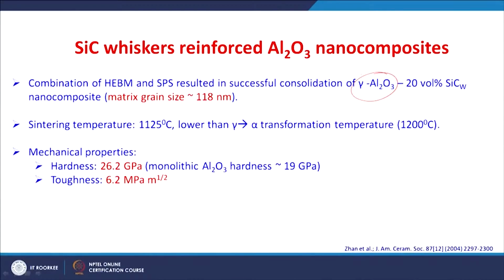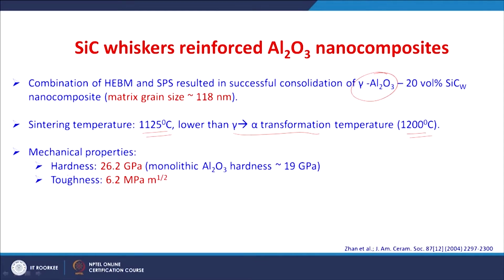Remember, the gamma phase is retained because the consolidation is possible at a lower temperature of around 1125 Celsius, whereas the gamma to alpha transformation temperature is around 1200 Celsius. So, you can prepare a composite without this transformation from gamma to alpha. Such an advantage is possible only by this advanced sintering technique, the spark plasma sintering technique.